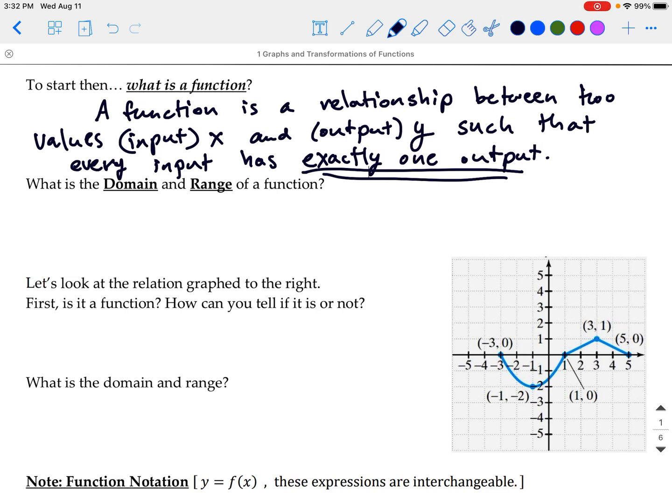And the reason why a function is important in general is because when we're dealing with real-world phenomena like time, distance, speed, velocity, acceleration, these are going to be functions because at any given point, an object in space is going to have one position at one moment of time, at least for dealing with physics that are at a non-quantum level. So functions are really, really useful for mapping data. And the same is going to be true for economic relationships, population relationships, all sorts of different relationships that we use and model regularly for research, as well as for projecting future outcomes.